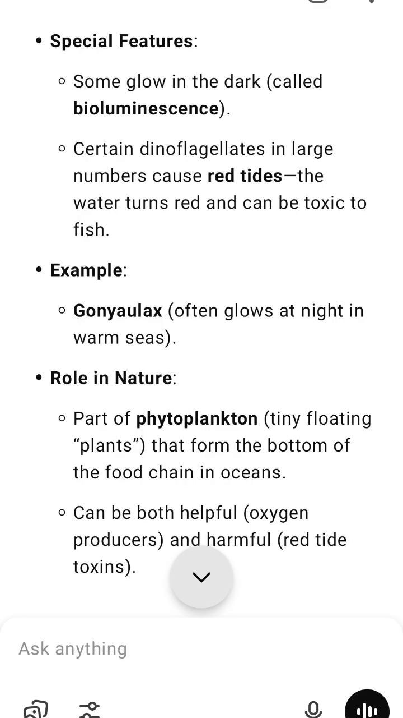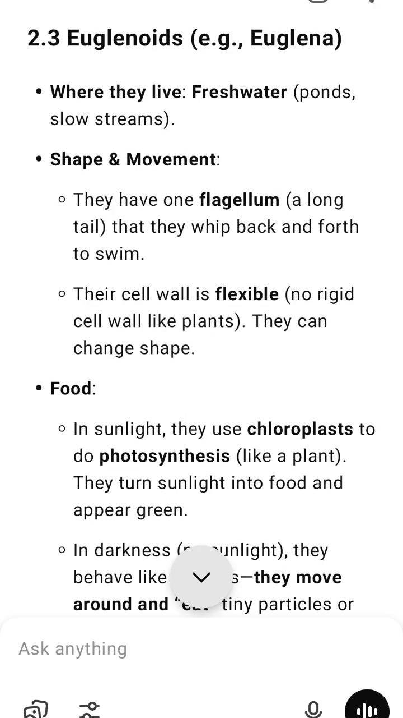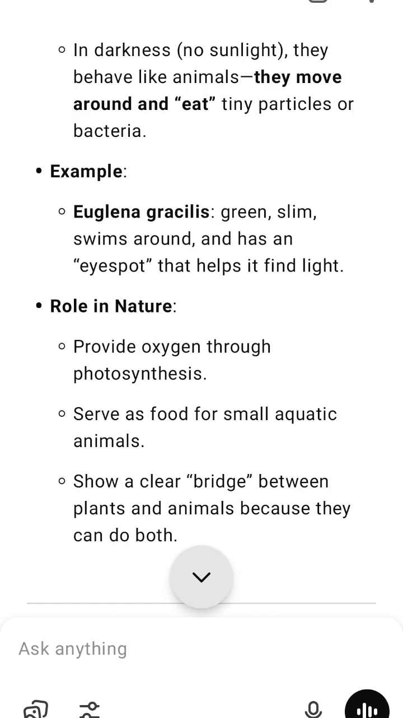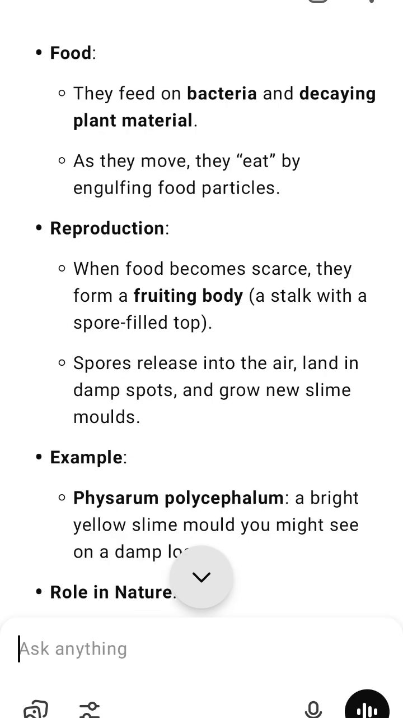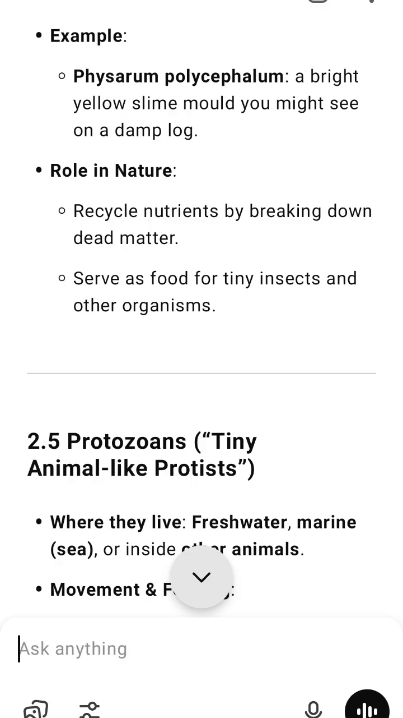Number 4. Environmental indicators. Changes in protist populations, such as algae blooms, can signal shifts in water quality, pollution levels, or climate changes. Number 8. Key takeaways. Recap in simple points. 1. Protists equals one-celled eukaryotic organisms, have a nucleus and organelles inside. 2. No clear borders. Some behave like plants, some like animals, some like fungi, and some do a mix. That is why Protista is a general, somewhat messy category.